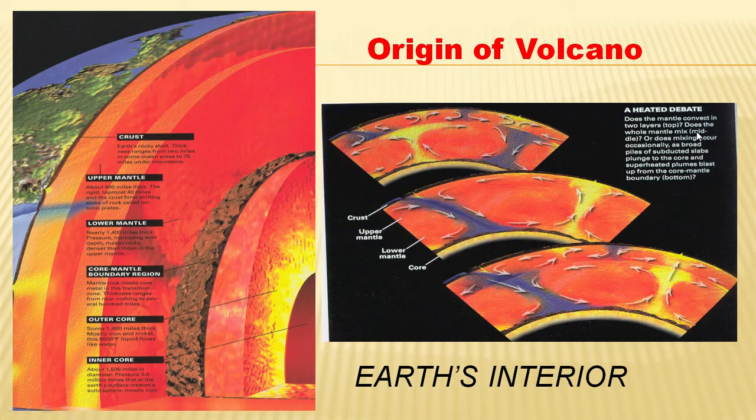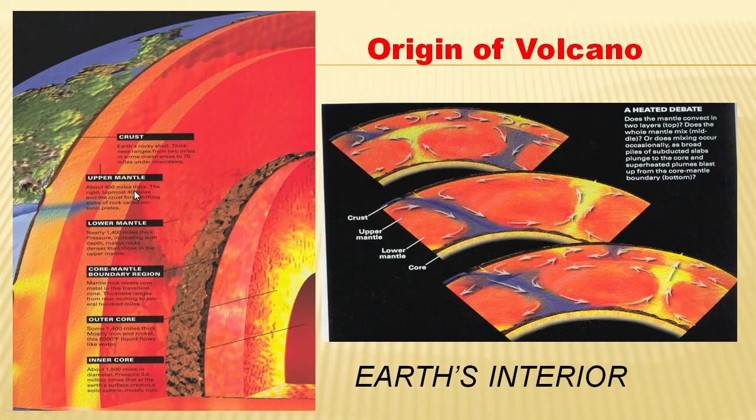So now we will discuss the origin of volcano. To know the origin of volcano, we must know the interior of earth. So what is there inside? Basically there are three layers of earth, that is crust, mantle and core. And the mantle is divided into two, upper mantle and lower mantle, and the core is divided into two, outer core and inner core. In between there is a boundary between mantle and core.